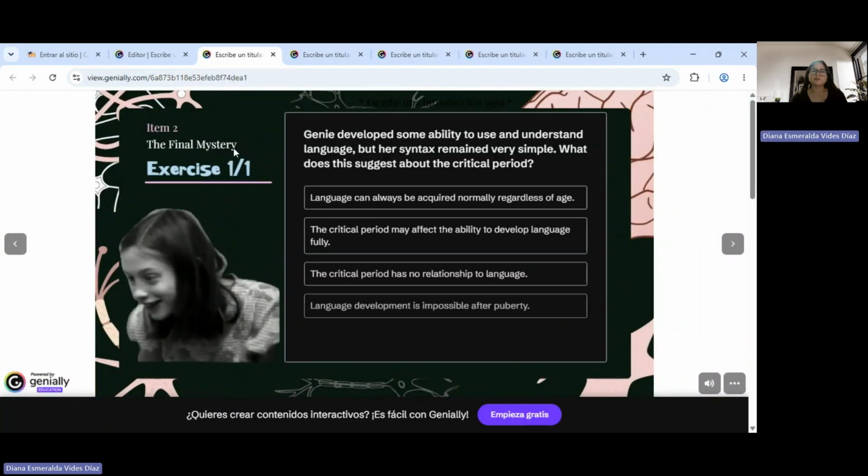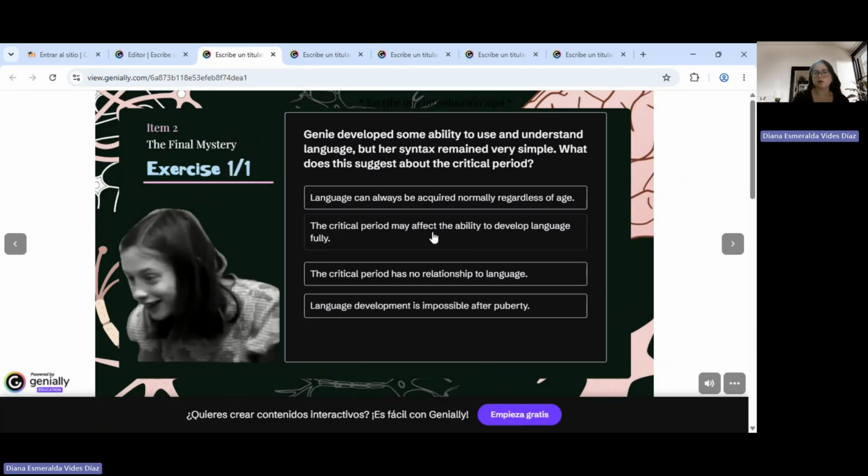And it says the final mystery. Genie developed some ability to use and understand language, but her syntax remained very simple. What does this suggest about the critical period? It says language can always be acquired normally regardless of age. The critical period might affect the ability to develop language fully. The critical period has no relationship to language. Language development is impossible after puberty. And it is this one, the critical period might affect the ability to develop language fully.